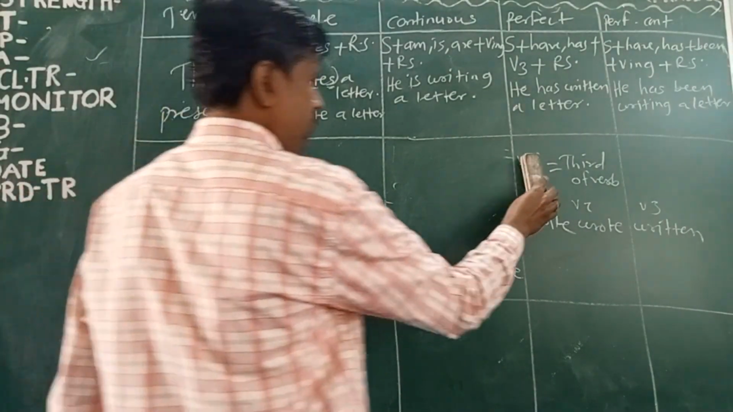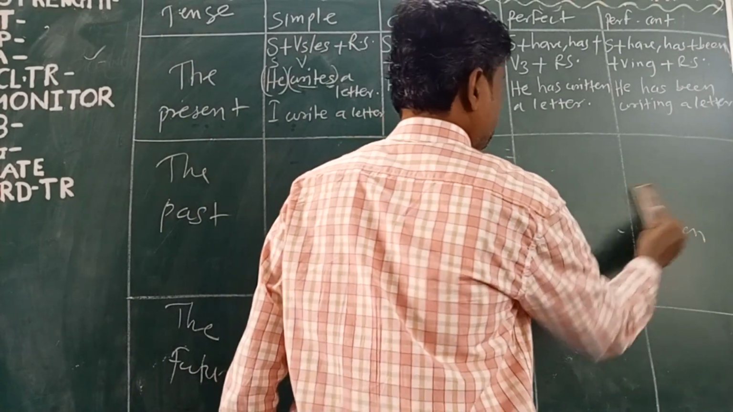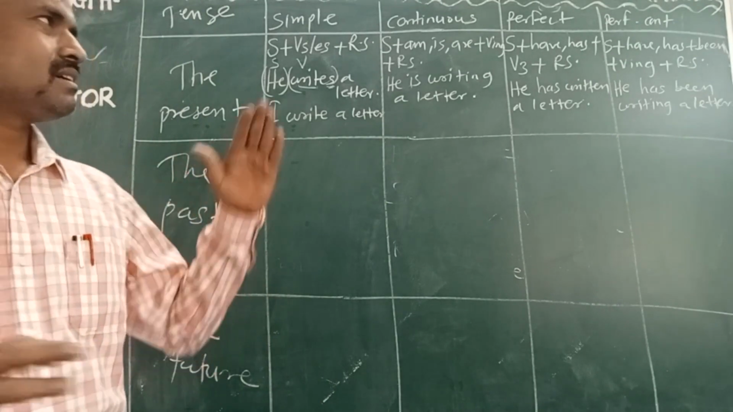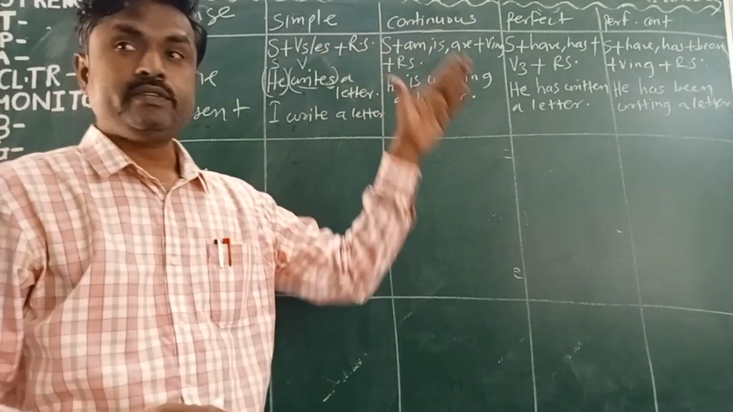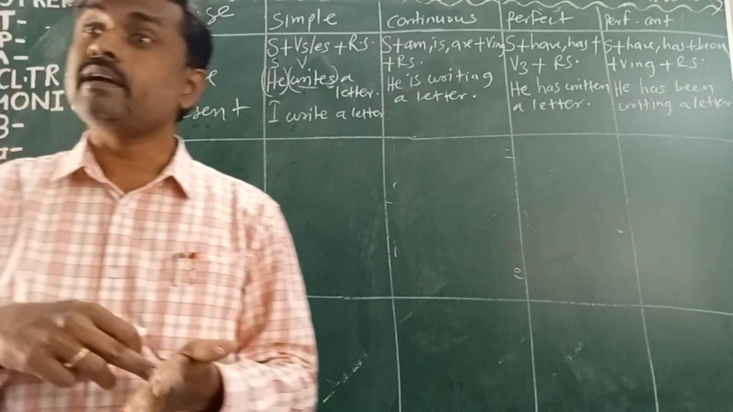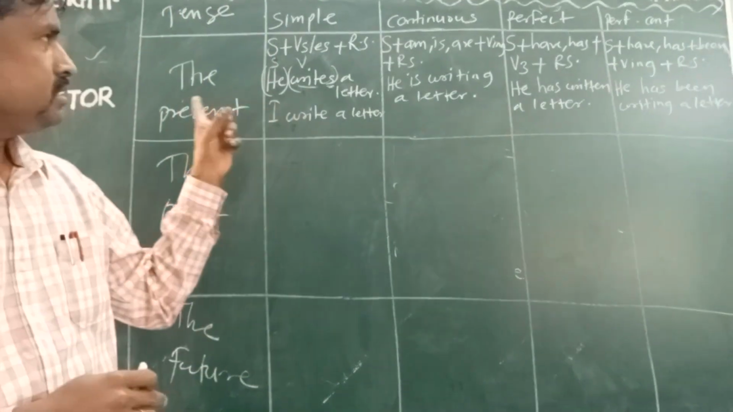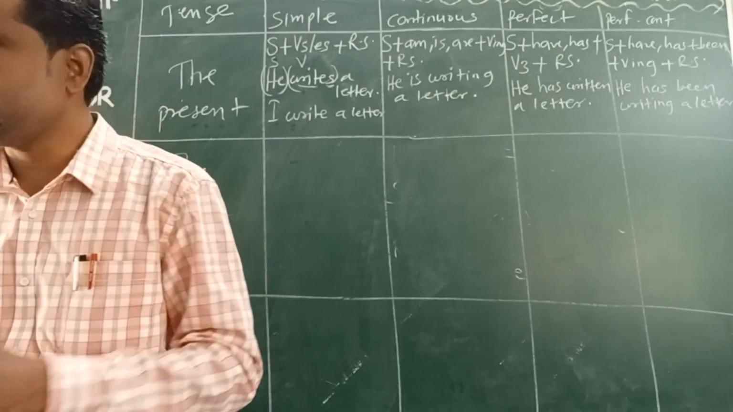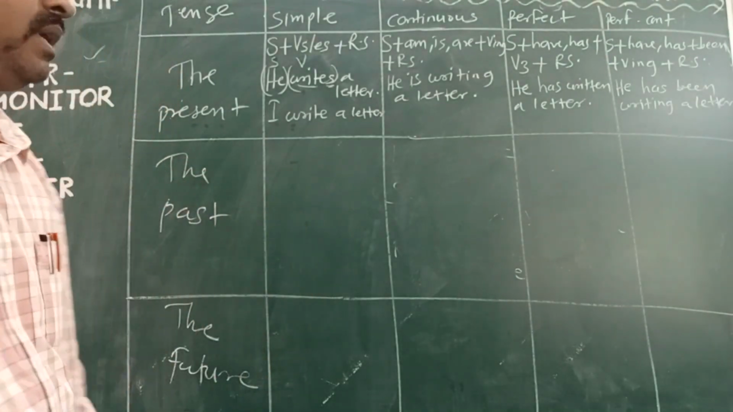This is very simple. If you learn this table, you will understand better how to use continuous, perfect continuous tense in your writing. When you are writing a letter, a paragraph or a diary, these tenses will help you to write it properly and perfectly. Understood? That's why this table is very important.